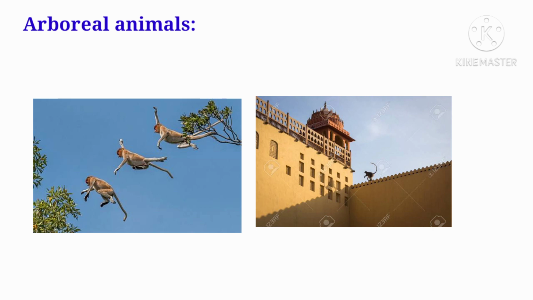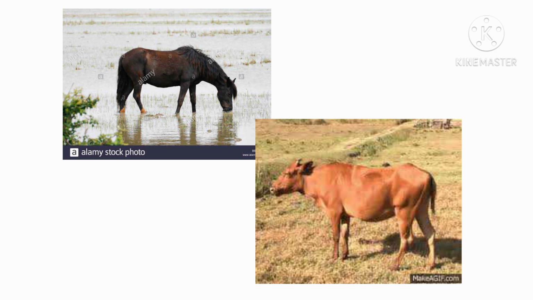Dear students, you may ask one question. Sir, other animals also have tails. Why can't they jump from one building to another building, tree to tree?